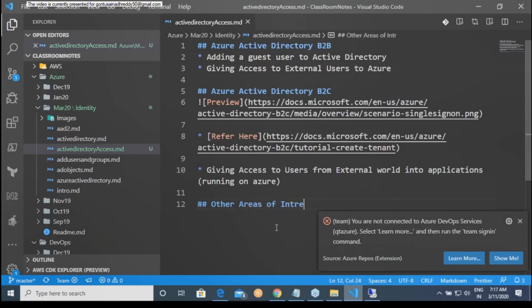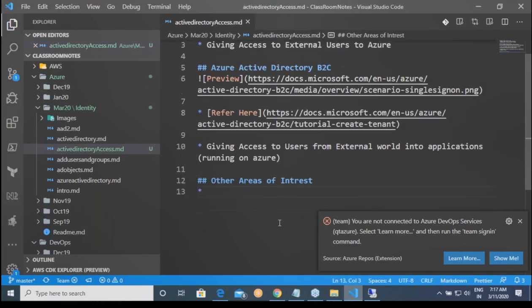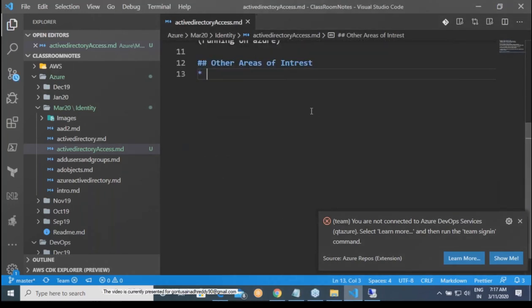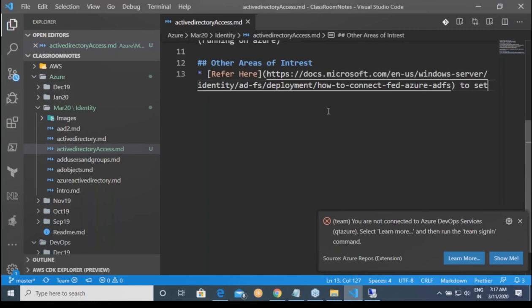Other areas of interest. This is required if you are a Windows admin already. If you are not a Windows admin, you can skip these topics, not required. If they ask you in the interviews, you just say that you don't know, it's okay. Everyone cannot answer them. For this, you need prior knowledge of Windows Active Directory to a decent level. Refer here to set up ADFS.